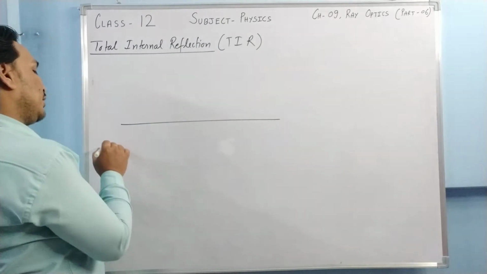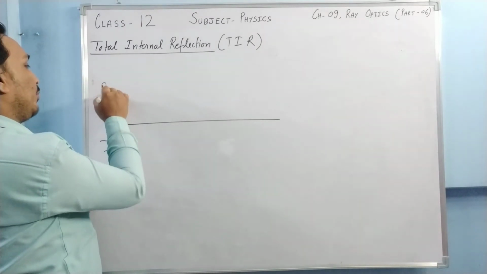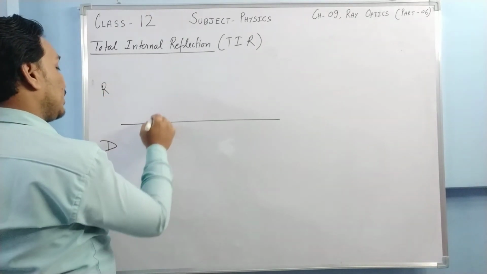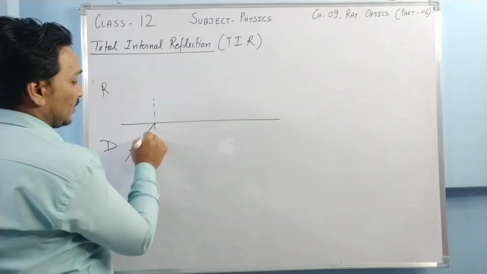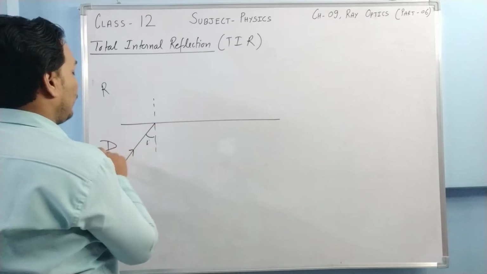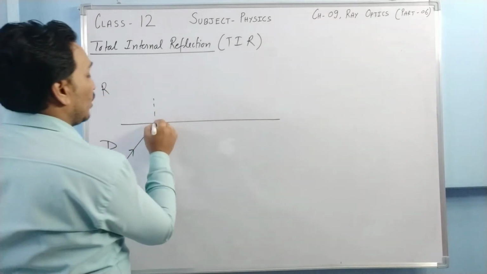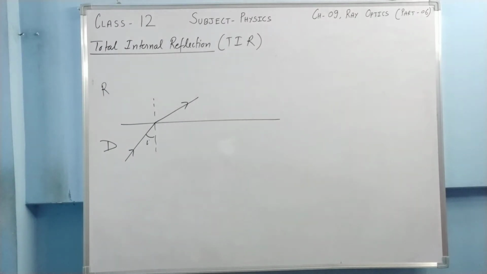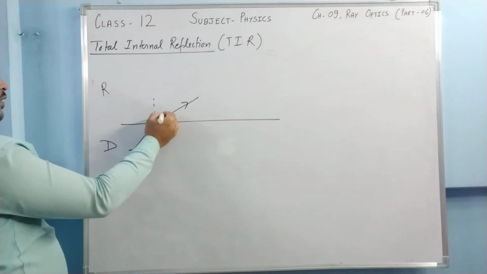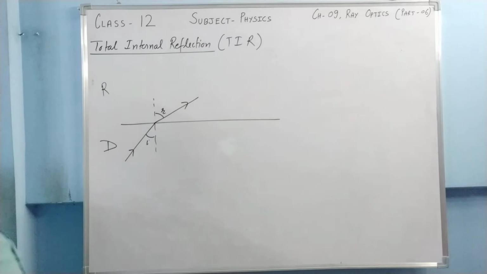Suppose a ray of light is moving from a denser medium to rarer medium. So what happens? If a ray of light strikes at some angle, then obviously from denser medium to rarer medium it is going, so it will bend away from the normal. In this case, the angle of refraction will always be greater than angle of incidence.